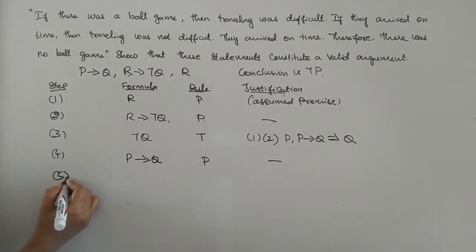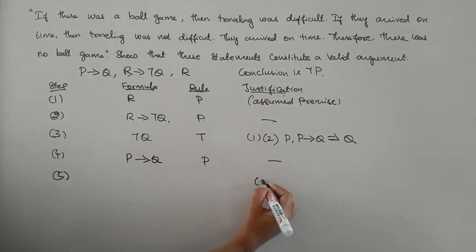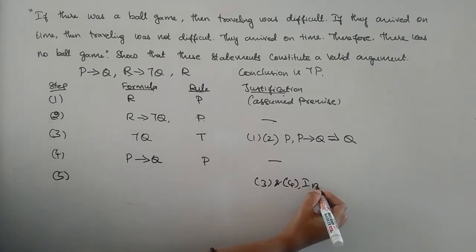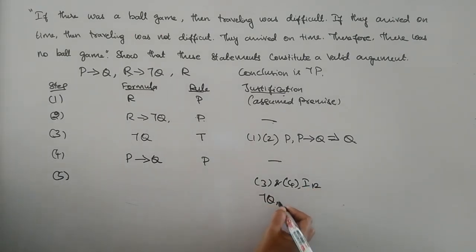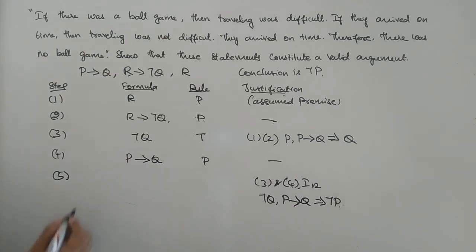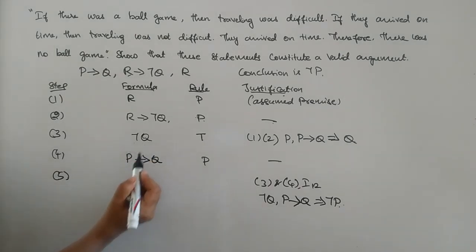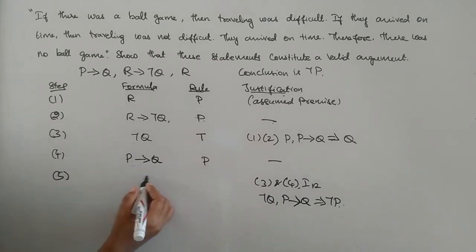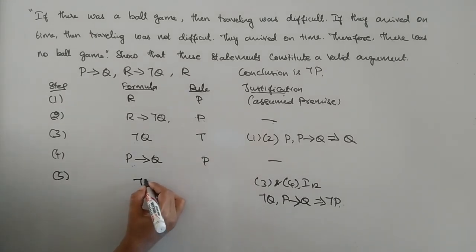Next I am going to derive a new formula from steps 3 and 4 based on the implication I12. The I12 implication is negate Q, if P then Q tautologically implies negate P. So based on the I12 implication I can conclude here negate P, by rule T.